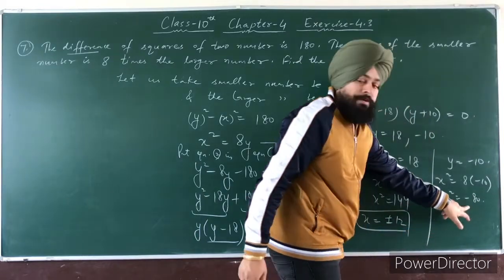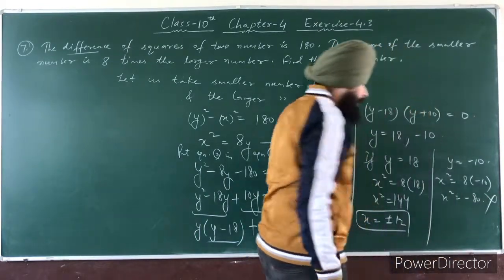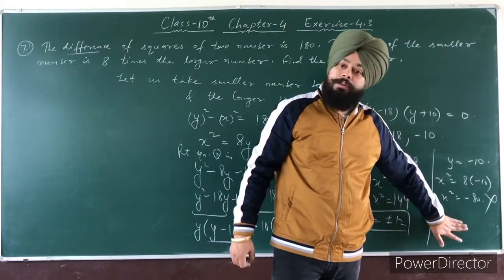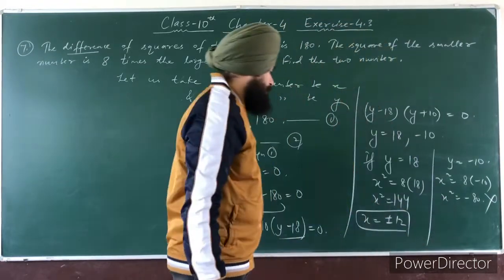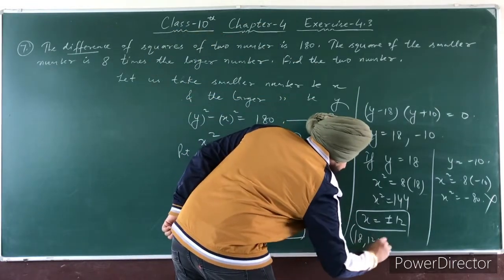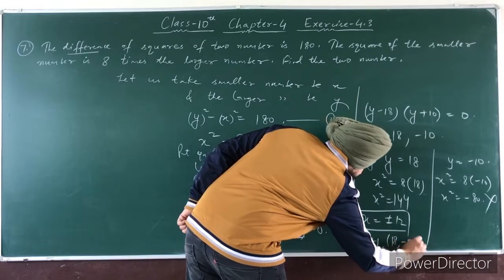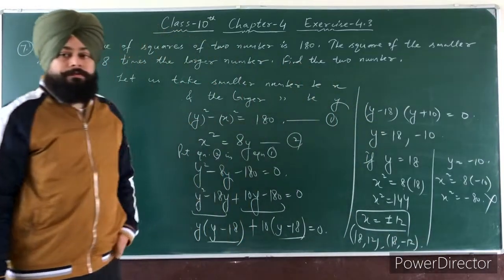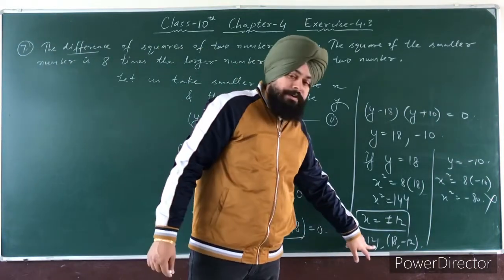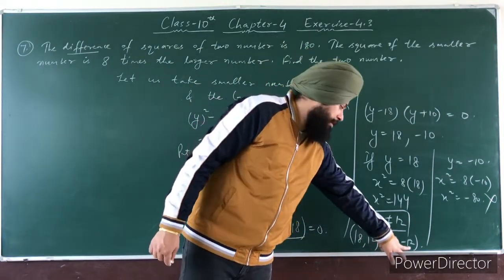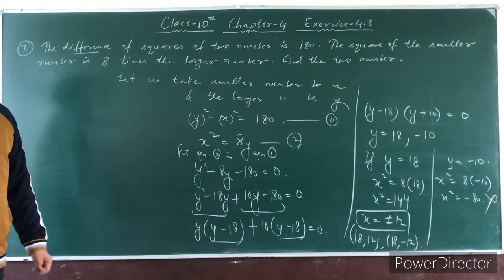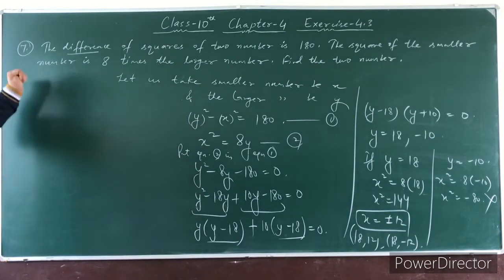So this is not possible. Why? Because it is not real. These are imaginary roots. So you can see here the first value is 18 and 12, and the second is 18 and minus 12. Clear? So the larger number is 18, the smaller one is 12. If the larger number is 18, then the smaller one is minus 12. So both of these values are possible here. Clear, students? So this is your question number 7.